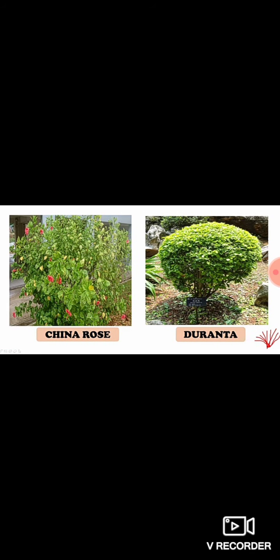Some examples of shrubs are China rose plant and Duranta plant. As you can see, these are taller than herbs but shorter than trees. They have a woody stem and also the branches start near the base like this. Some more examples are jasmine, China rose, lemon, duranta, bougainvillea, etc.